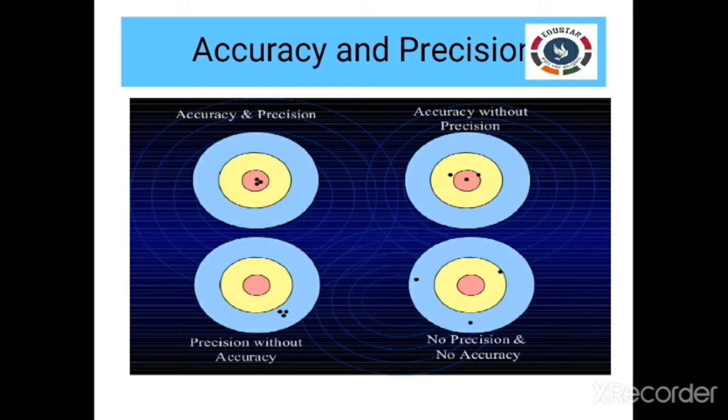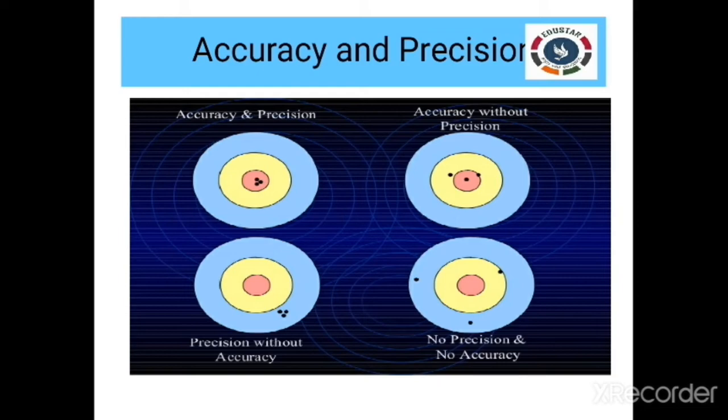Another student comes with the value of 15. Since the value is not close to the true value, I ask the student to repeat the experiment one more time. The next time also, he brings the same 15 ml. Then we can consider these values to be precise but not accurate.